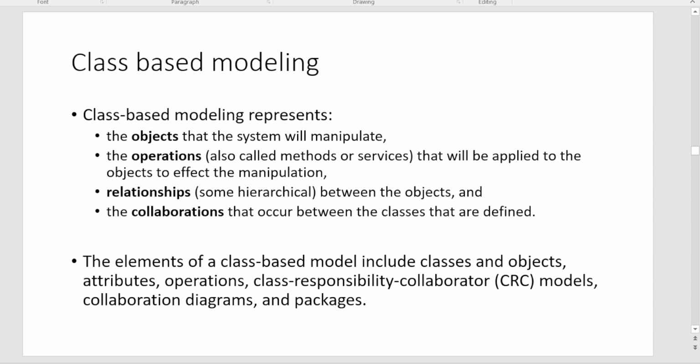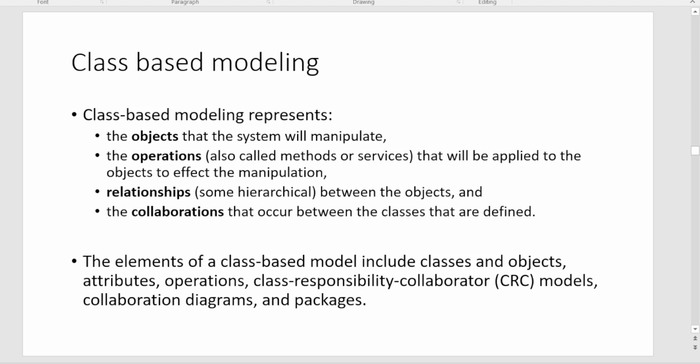In our previous lecture, we saw what scenario-based modeling is, and we discussed three types of diagrams that fall under it. That is use case diagrams, how we transform a particular use case from the use case view to an activity view using an activity diagram, and what is the need of a swim lane diagram when we have an activity diagram. So we have seen these diagrams used in scenario-based modeling.